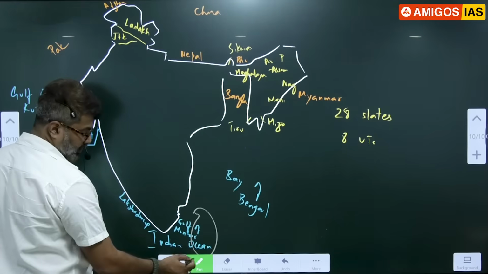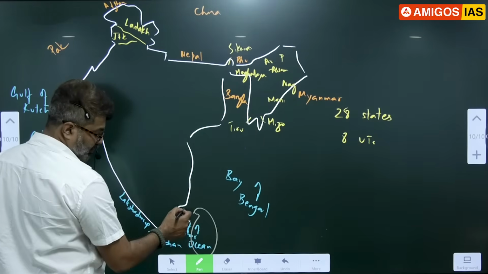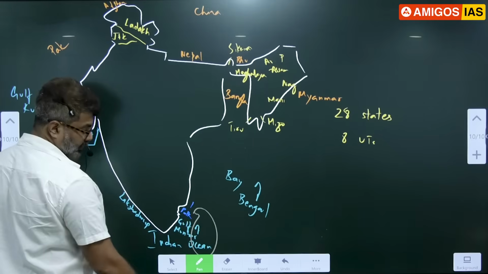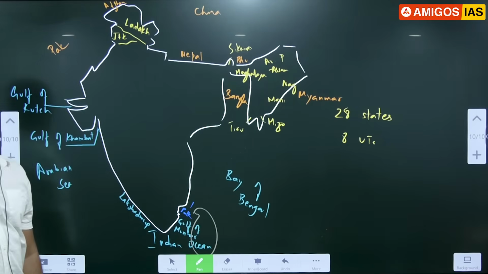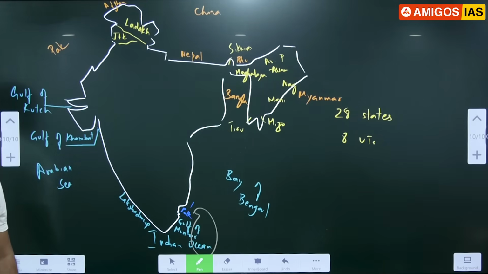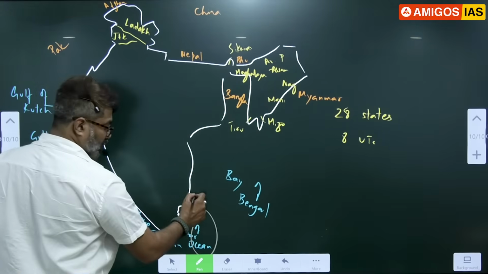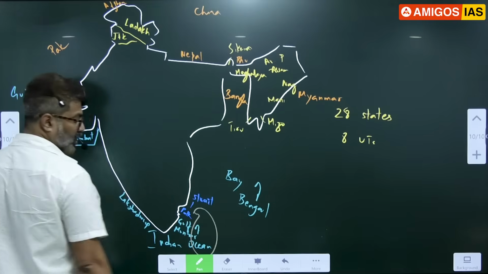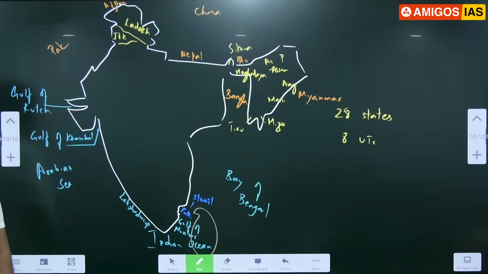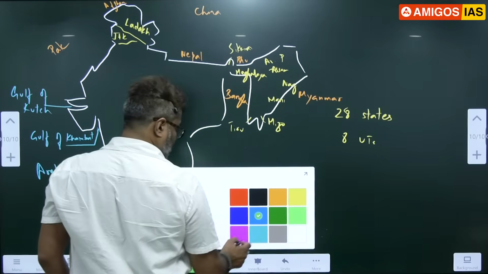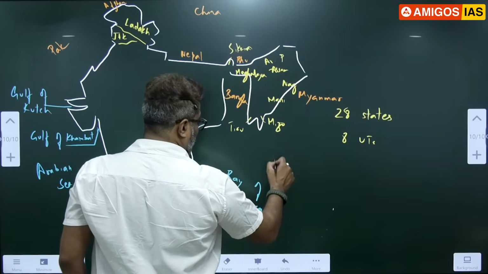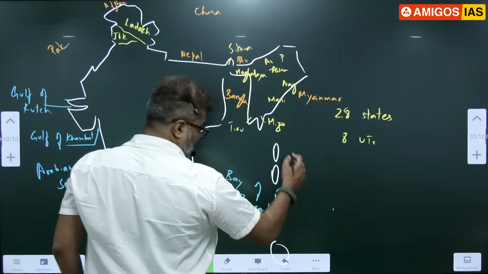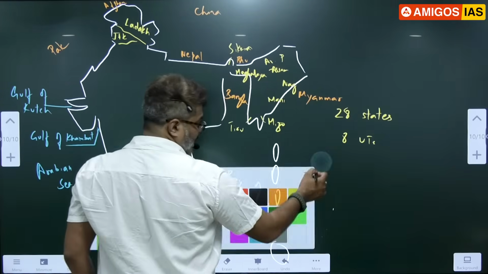Sri Lanka here. Locate Palk Bay, Palk Strait. Okay. This is our Andaman and Nicobar Islands. Here, locate the Andaman Sea.